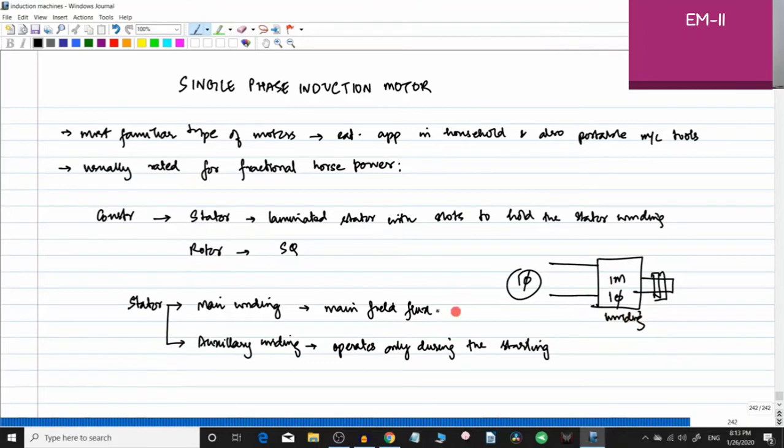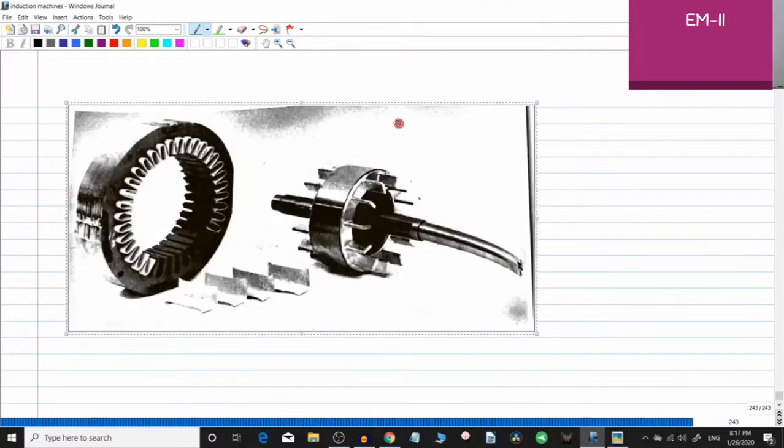Okay, so the single phase winding is the main winding which produces the main field flux, and along with that there is an auxiliary winding which is only used during the starting of the induction motor. Okay, so now we will just see a photo of the stator and try to understand how it actually looks like. So here you can see a photo of a stator core and also the rotor.